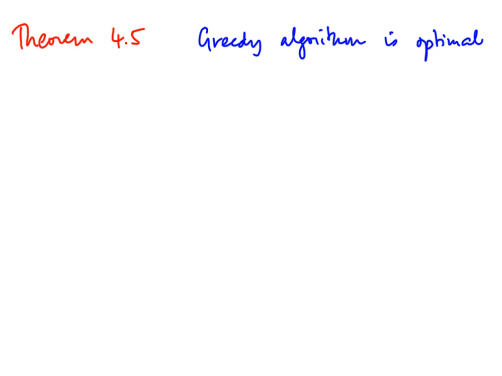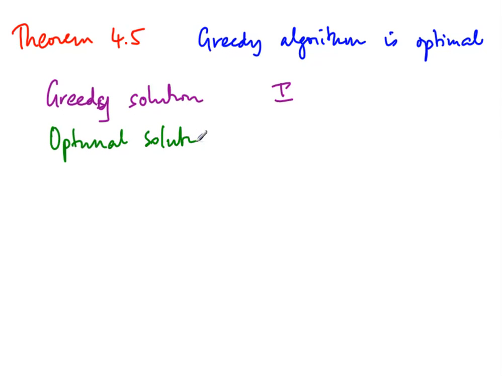So suppose we have another solution. Let's first start by labeling. Let us call the set of jobs that we collect by the greedy solution I. And suppose we have a different solution which is optimal. Let us call that J, right? So now the question is that if I is equal to J, then of course greedy is optimal. So the interesting case is when I is not equal to J, right? So if I is not equal to J, we have to somehow argue that I is still optimal.